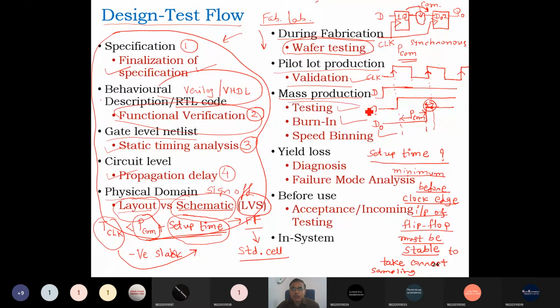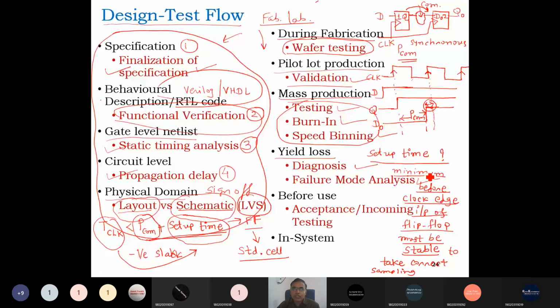So that has to be done on all the chips, all the products that produce the chip. Then yield loss, right? After testing, burn-in and speed testing, we get the data of the yield loss: how many chips are produced, and from the produced chips how many are working correctly. That gives us the yield loss. So we have to do the diagnosis and failure mode analysis based on the yield loss.